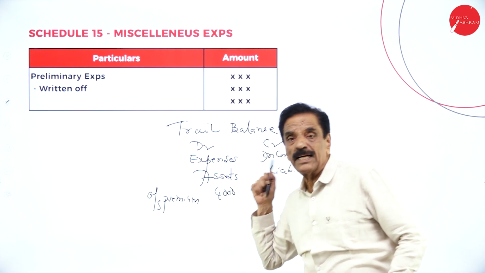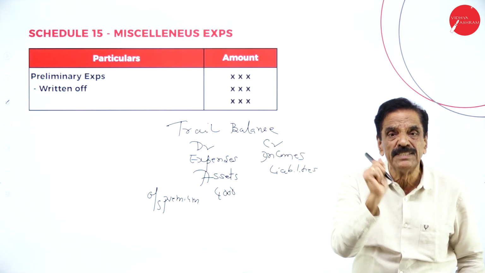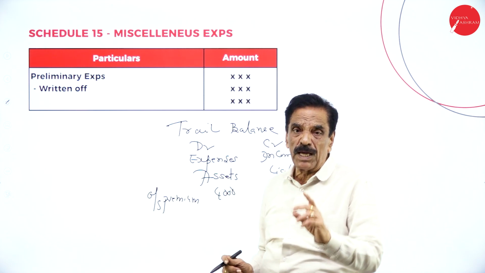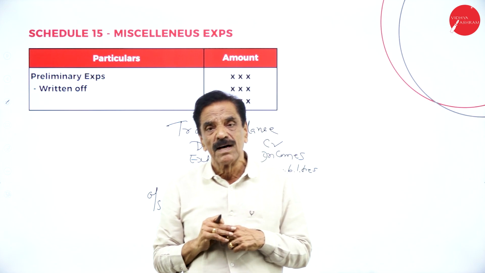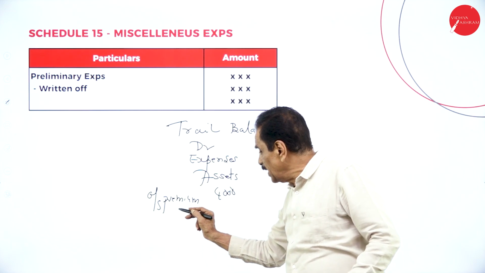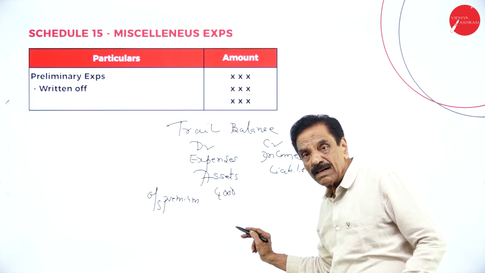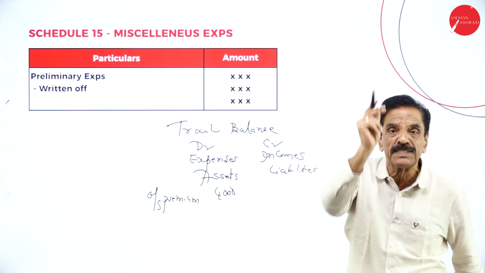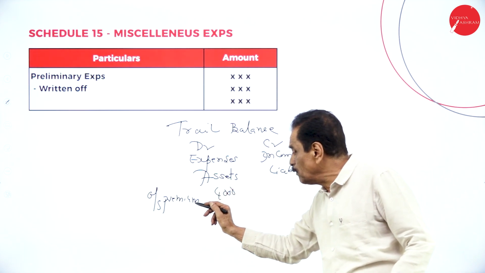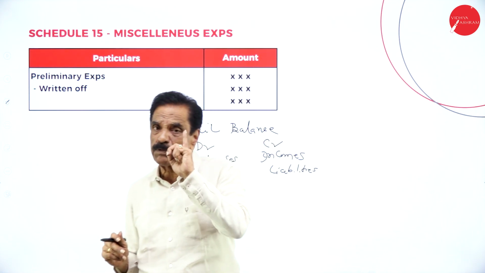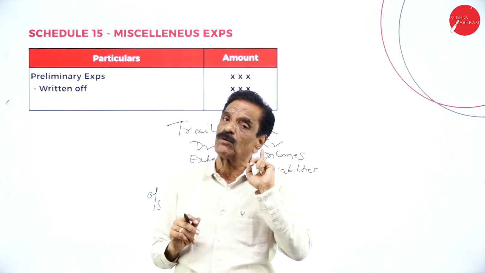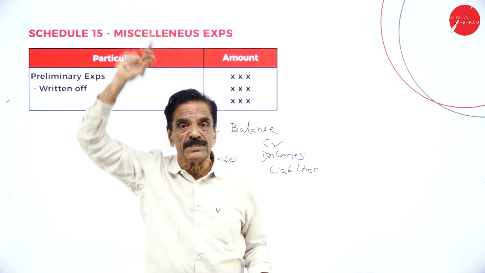If the same outstanding premium is given in the adjustment, that should be added to premium, schedule number 1, then the asset side of the balance sheet. I will repeat. If the outstanding premium is given here, directly it will come on the asset side of the balance sheet. If the same outstanding premium is given in the adjustment, add to premium in schedule number 1, then the asset side of the balance sheet.